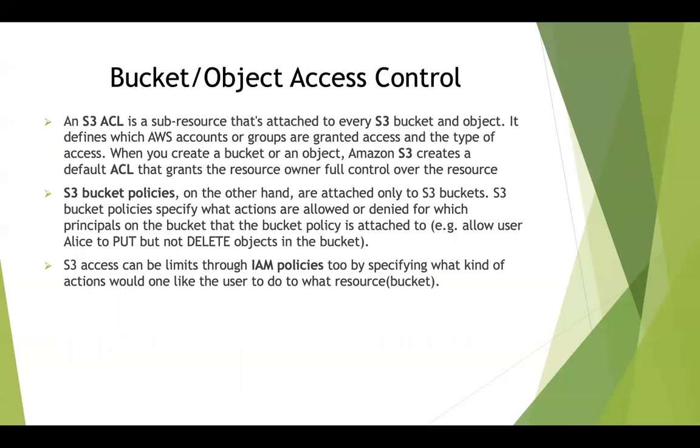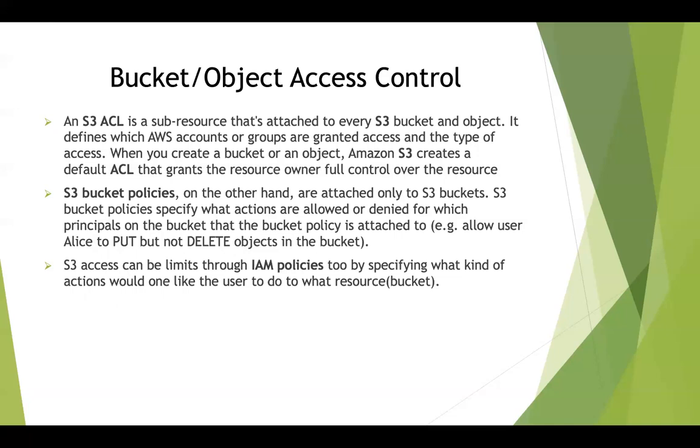S3 ACL, or access control list, is a sub-resource that is attached to each and every S3 bucket and object. It allows you to define which AWS accounts or groups are granted access to that particular bucket or object. So I can provide access to a bucket that I create in my AWS account to another AWS account also, and similarly for an object.